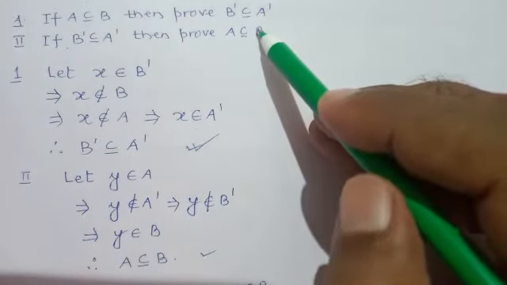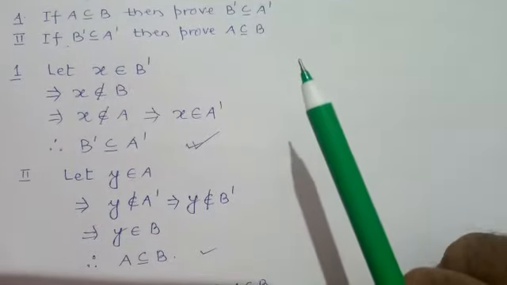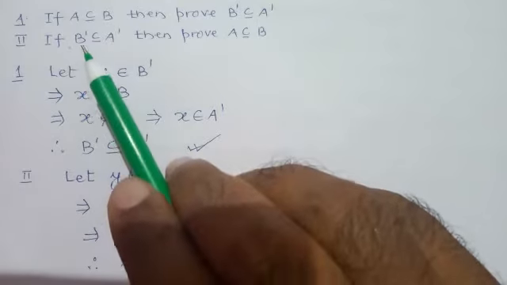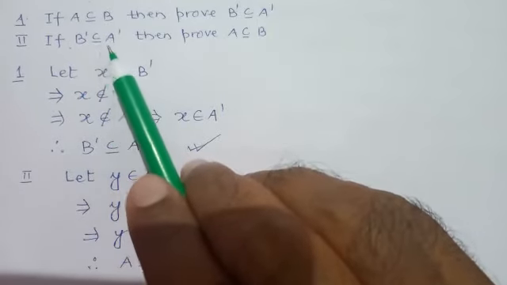Now come on to the second part. In the second part, see what is given. B complement is a subset of A complement.